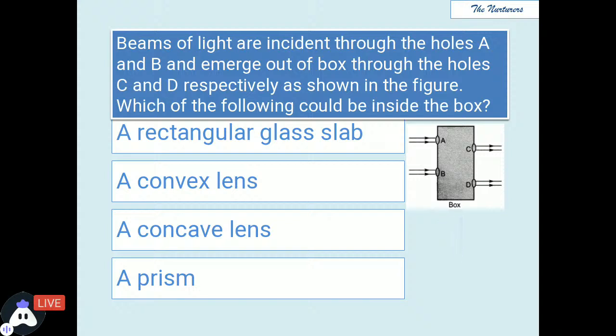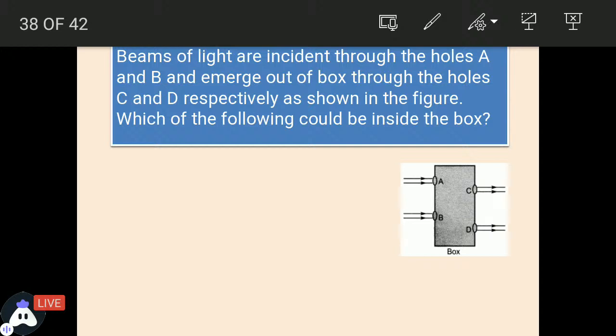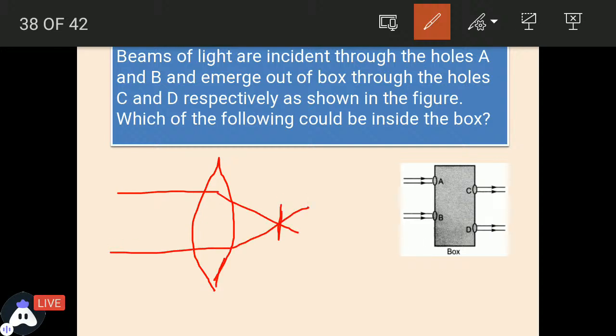Okay, the time's up. You need to have a look at the diagram carefully. See, if it would have been a convex lens, the rays would have gone and met at a single point because it acts as a converging lens. On the other hand, if it would have been a concave lens, the rays would have diverged.